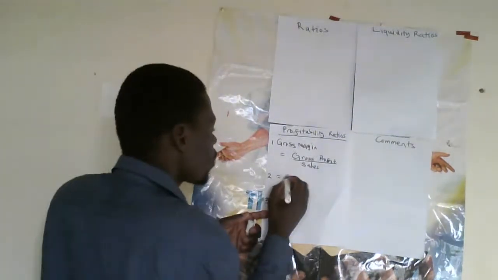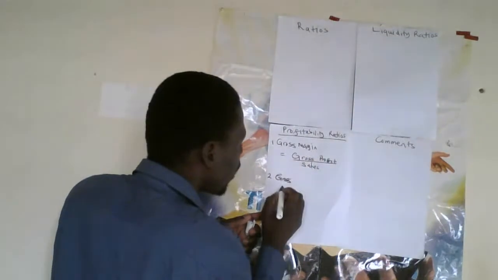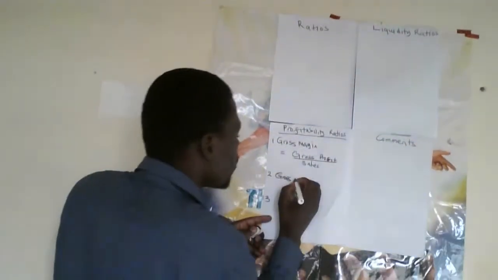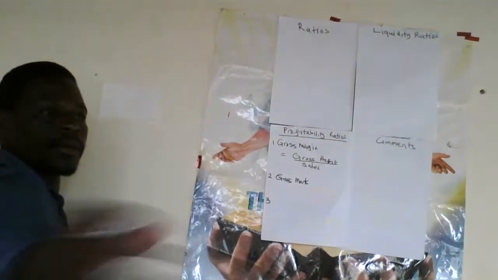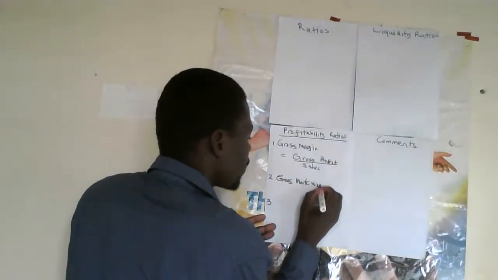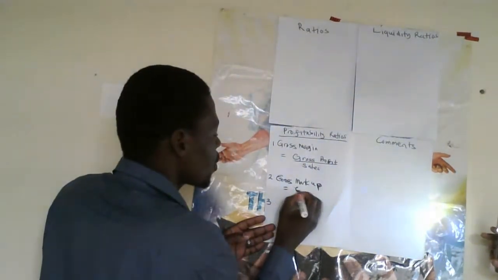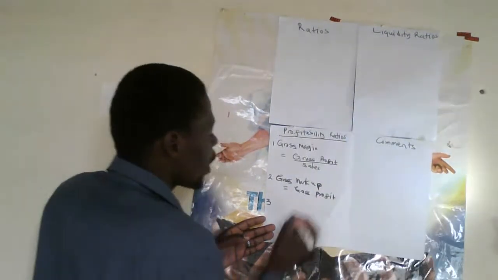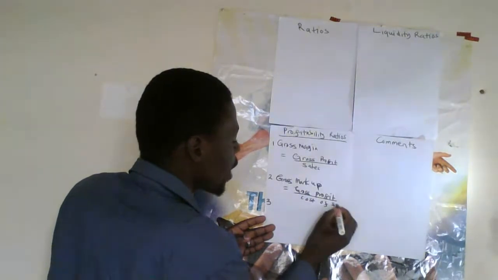All right, then there's what we call the gross margin. The second one is called the gross markup. Gross markup is calculated as gross profit over our cost of sales.